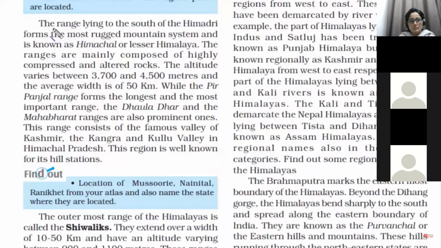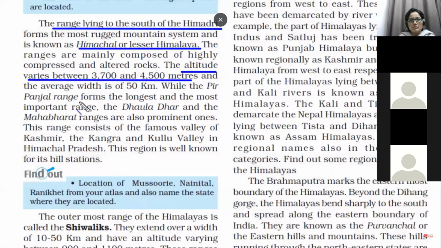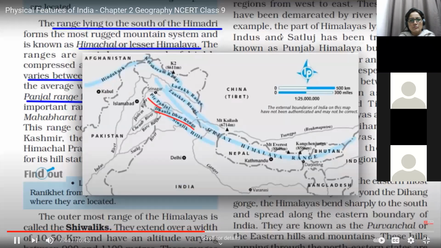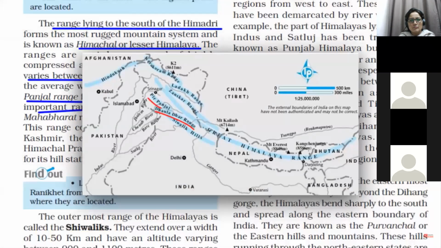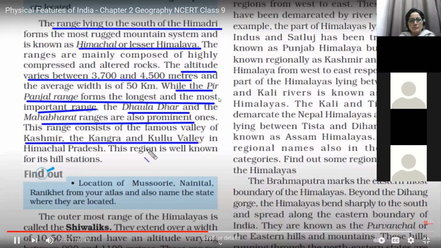Now as you go towards the southern part of Himalaya, this range over here is called Himachal or Lesser Himalaya. And obviously here the heights of the mountain peaks have to be lesser than the above one. So here it varies between 3700 to 4500 meters. Pir Panjal is one of the longest and important ranges over here, followed by Dhauladhar and Mahabharata range. And we also have some famous valleys like the Kashmir, the Kangra, the Kullu Valley.